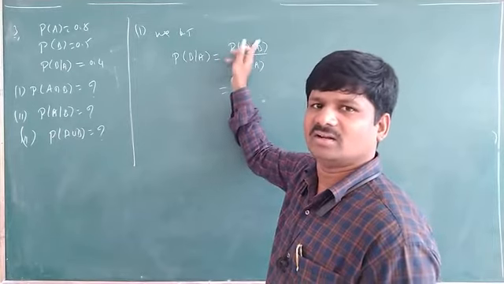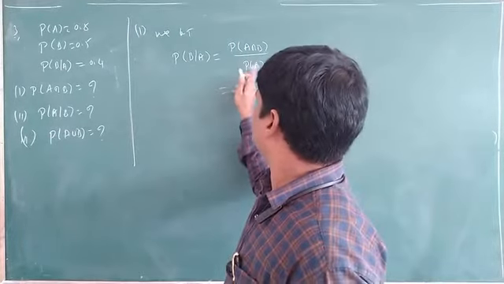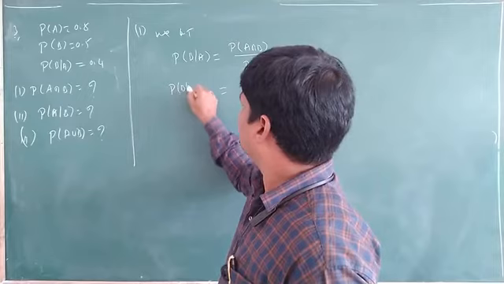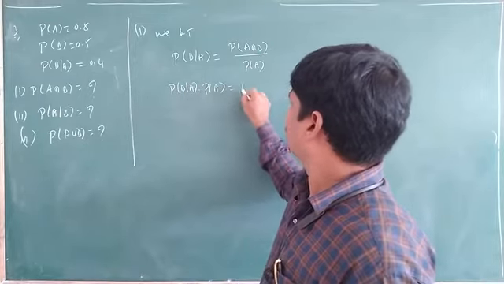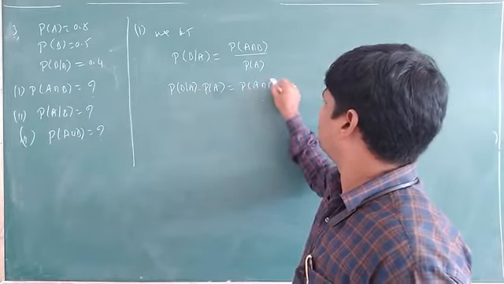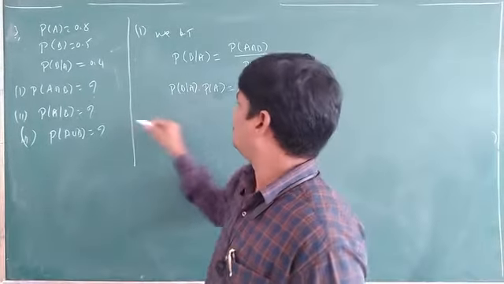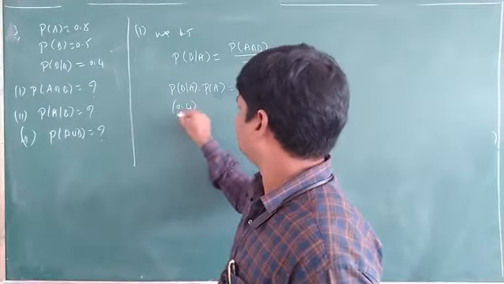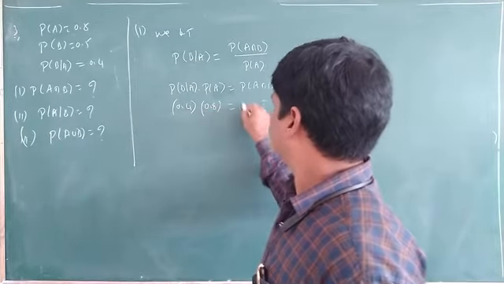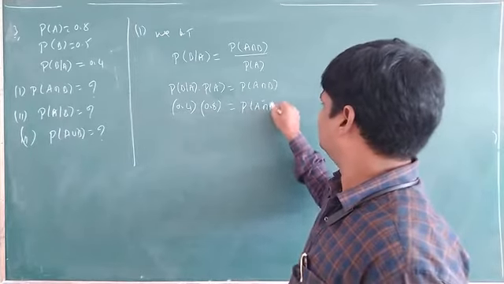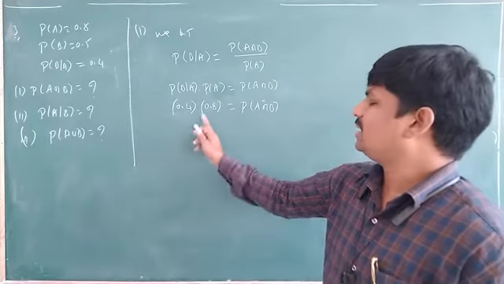So probability of B given that A into probability of A is equal to probability of A intersection B. Probability of B given that A is 0.4, probability of A is 0.8, so that is equal to probability of A intersection B. So what is the value we get here?